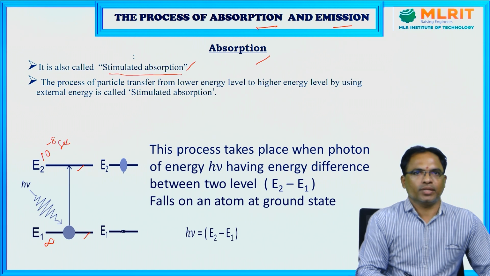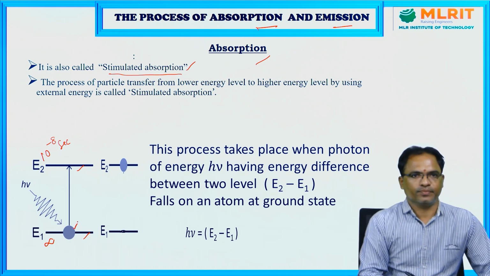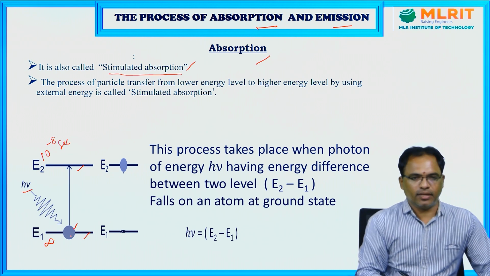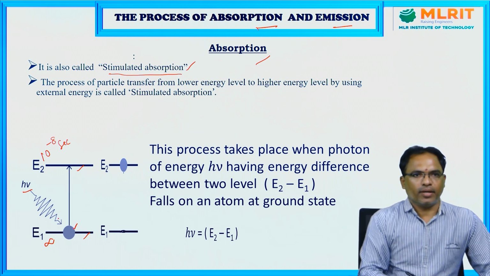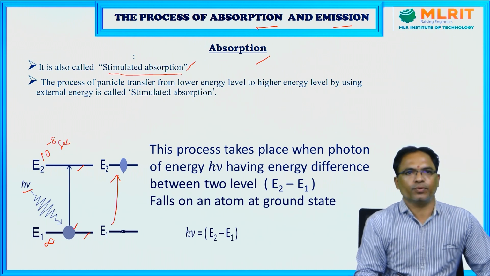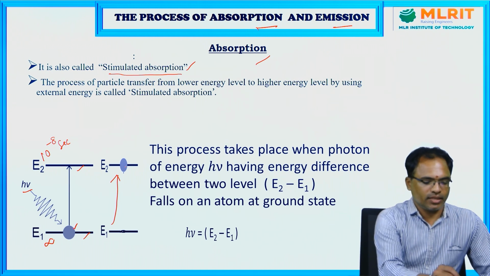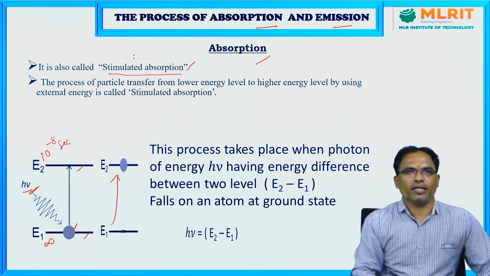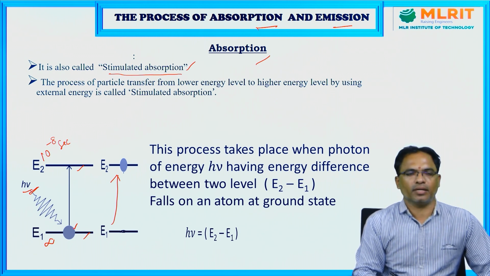Now to study absorption, first consider a particle in the ground state. A photon of energy h nu is going to fall on this particle. By receiving this photon of energy, the particle is moving from E1 to E2. This process of particle transfer from lower energy level to higher energy level by taking energy from the external source is called stimulated absorption.